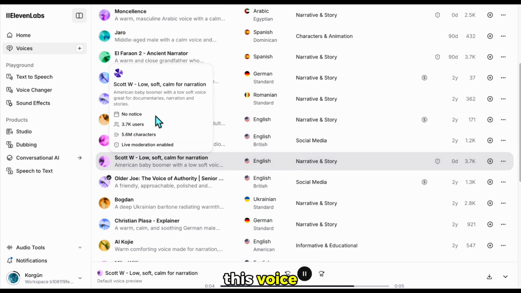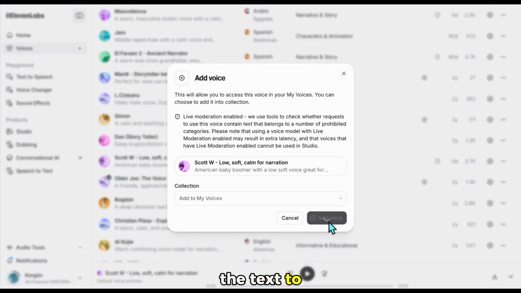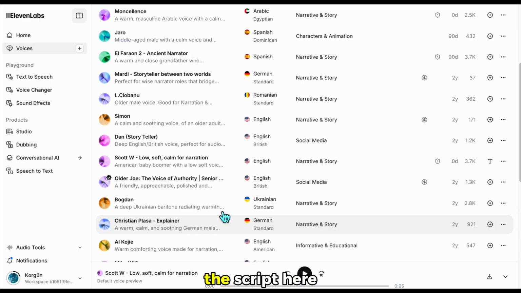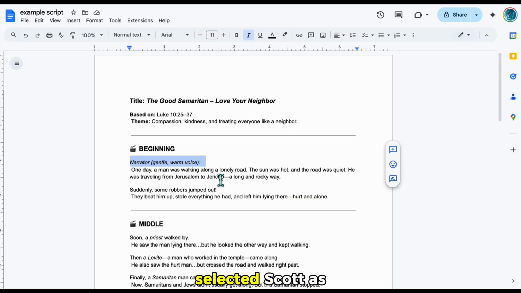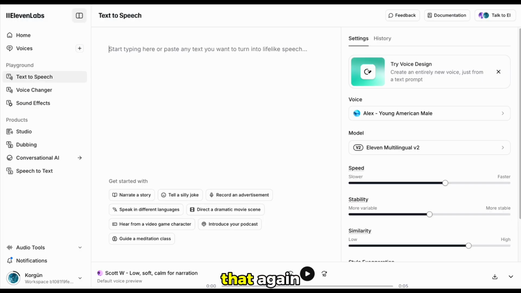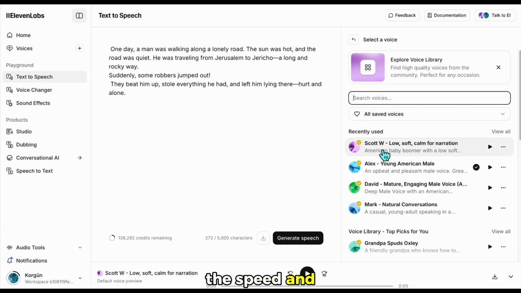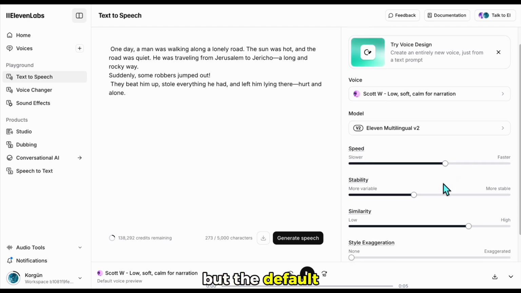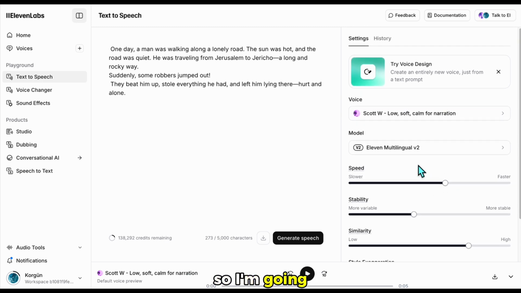Honestly, I like this voice, so I'll go with it. To use it, I add my lines in this section, then go to the text-to-speech area and paste the first part of the script here. Earlier, I had selected Scott as the speaker, so I'll choose that again here. You can adjust the speed and stability settings if you like, but the default settings sounded fine to me, so I'm going with those. Let me play a sample so you can hear how it sounds.